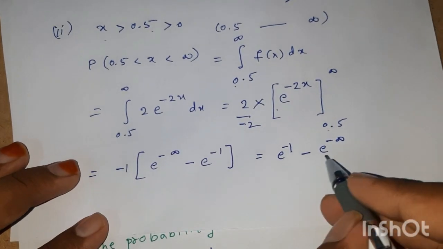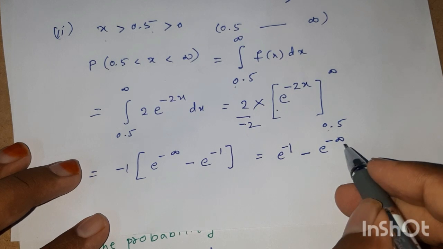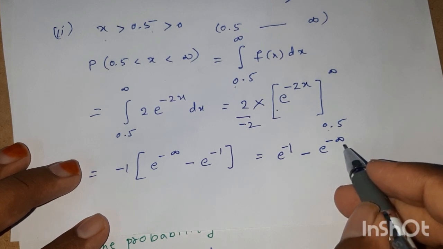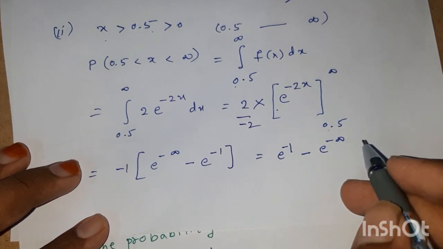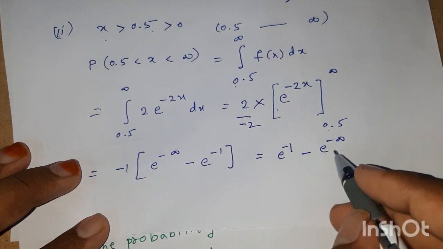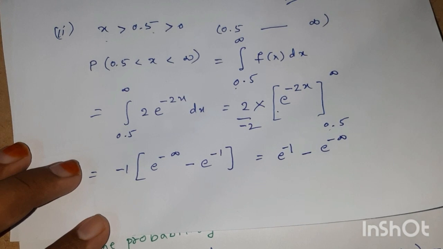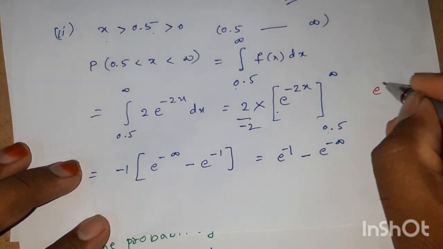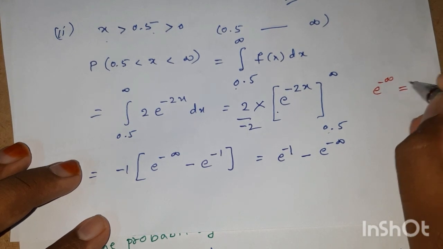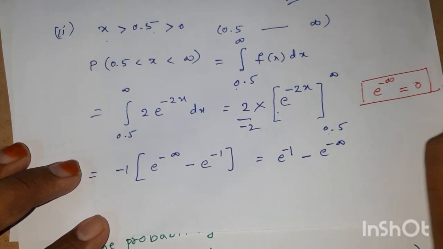You know, e power of minus infinity means 1 by e power of infinity, and 1 by infinity is 0. This value is always 0. E power of minus infinity is equal to 0. Remember this point.